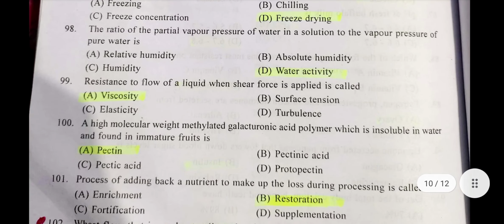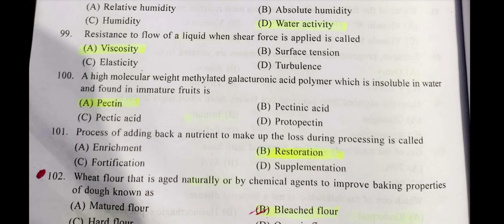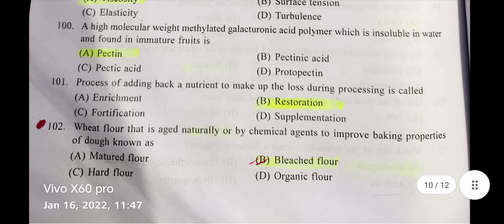Question number 99, resistance to flow of a liquid when shear force is applied is called, the right answer is viscosity. Question number 100, a high molecular weight methylated galacturonic acid polymer which is insoluble in water and found in immature fruit is, the right answer is pectin. Now the question number 101, process of adding back a nutrient to make up the loss during processing is called, the right answer is restoration.